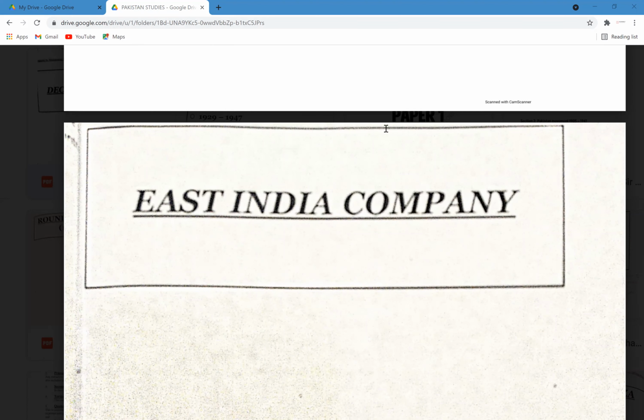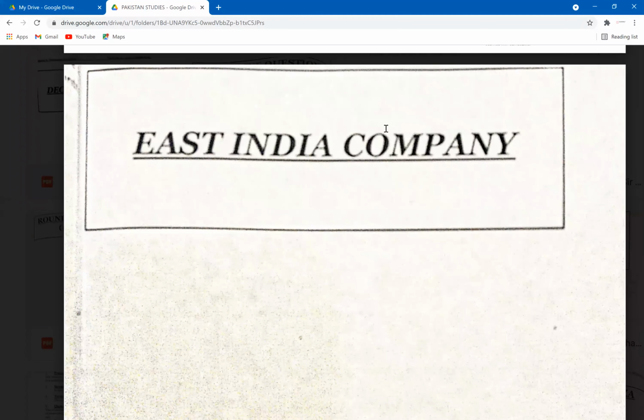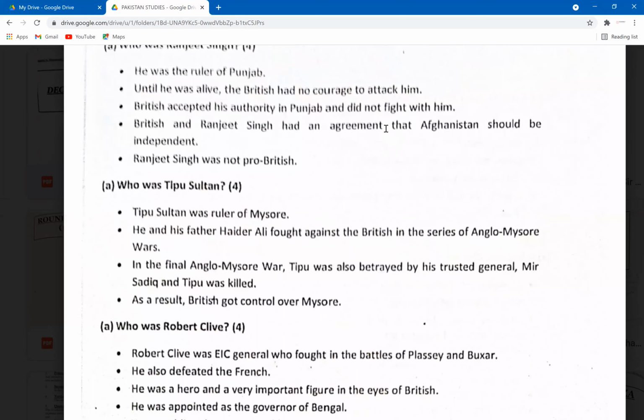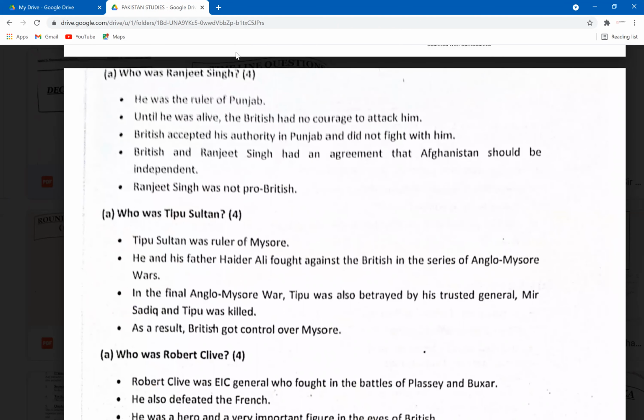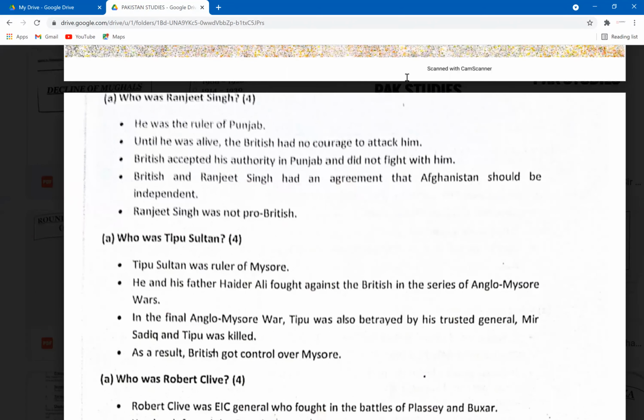I have this really good resource which has all these past paper questions. From now onwards we'll study the topics through these questions. We've done the Mughal Empire and the East India Company in history. The questions from the Mughal Empire are very easy, so I'll give you those to read on your own and attempt as an assignment. But I'm going to explain these East India Company questions to you here.